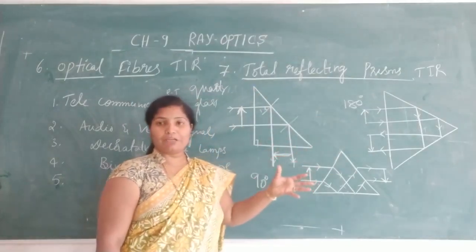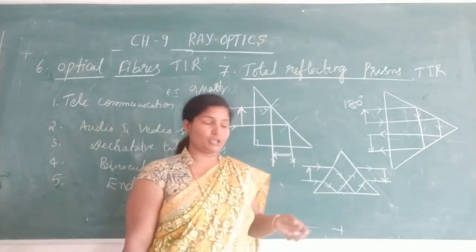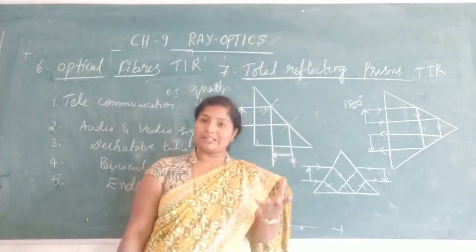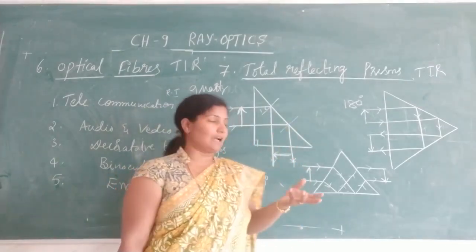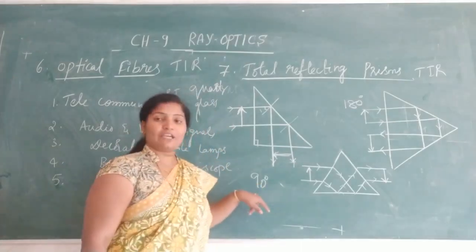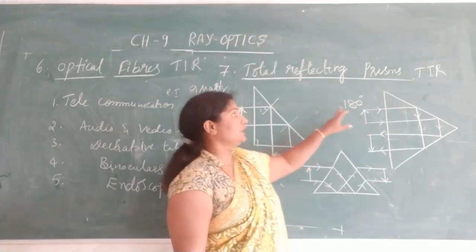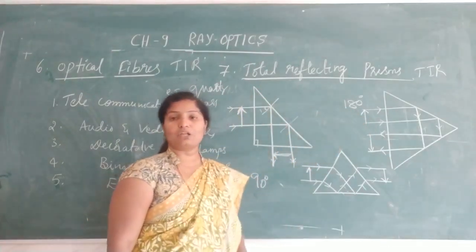So we are familiar with the MRI scanning, that is magnetic resonance imaging. There we have to rotate the image. We can't rotate the object. So simply we can rotate the image either by 90 degree or by 180 degree by using these total reflecting prisms.